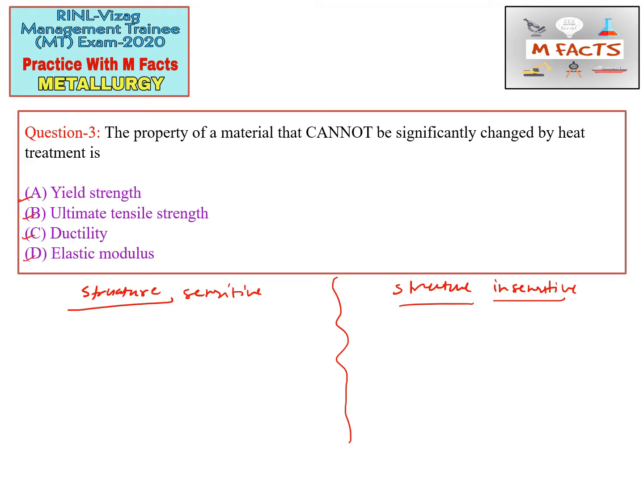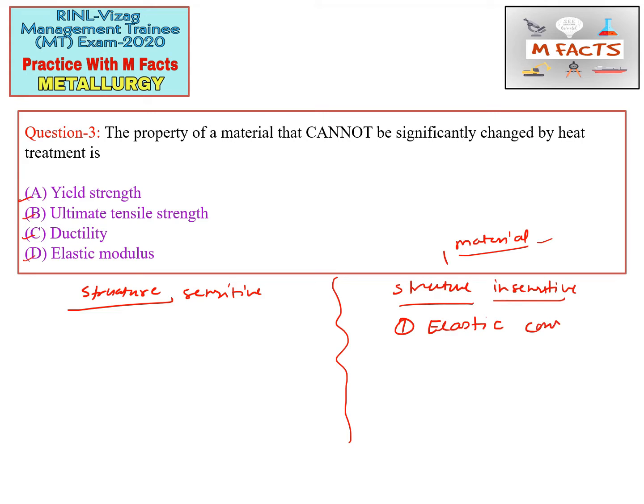This concept is very important for the GATE exam. Structure insensitive properties are basically material properties, so we cannot change them through heat treatment or by any process.